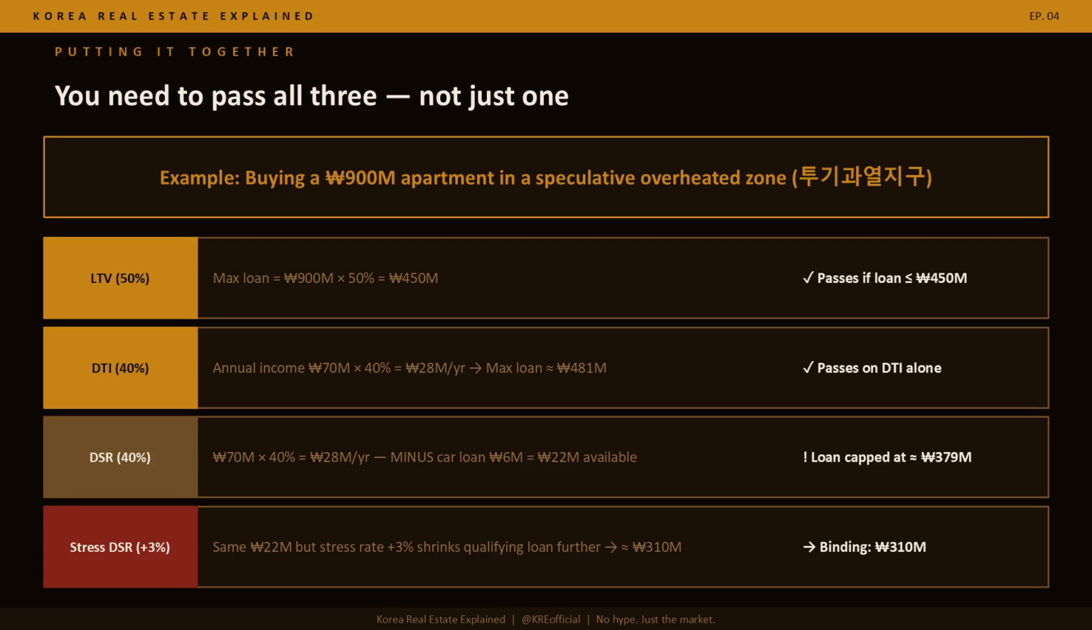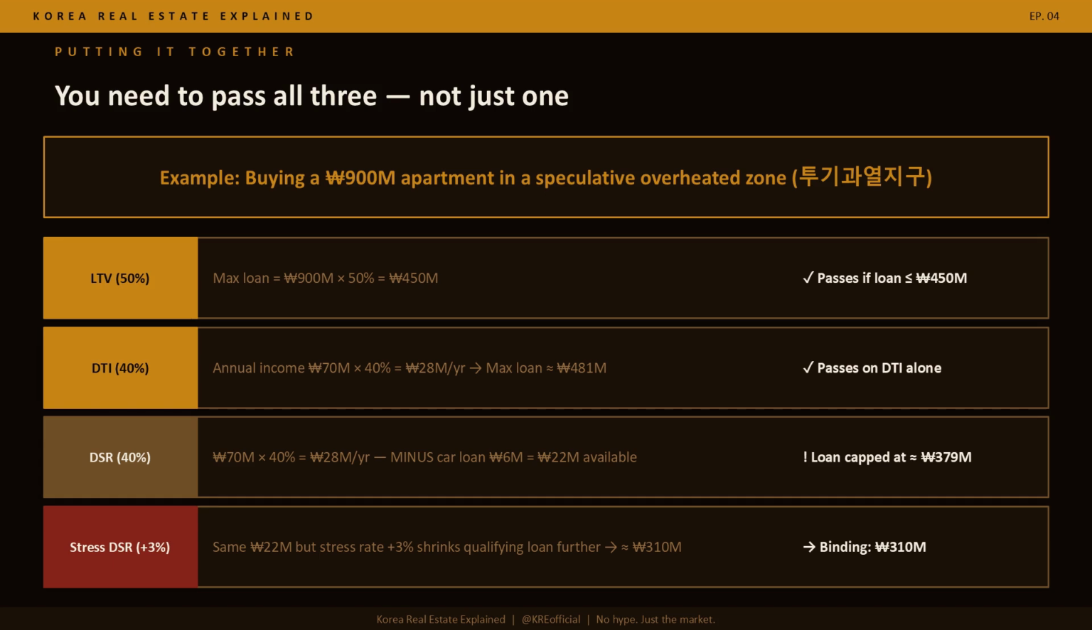You're buying a 900 million won apartment in a speculative overheated zone. That's a Tugigwayoljigu, which now covers all of Seoul. Annual income, 70 million won. Existing car loan, 6 million won per year. LTV at 50%. Maximum loan is 450 million won. Passes. DTI at 40%, 70 million times 40% equals 28 million won per year. Max loan roughly 481 million.